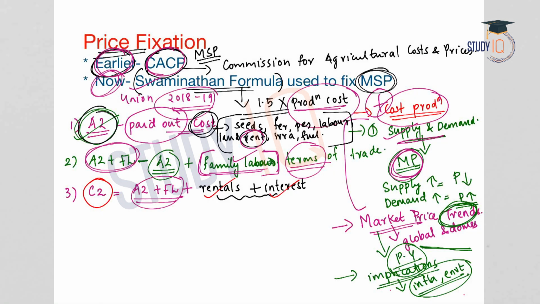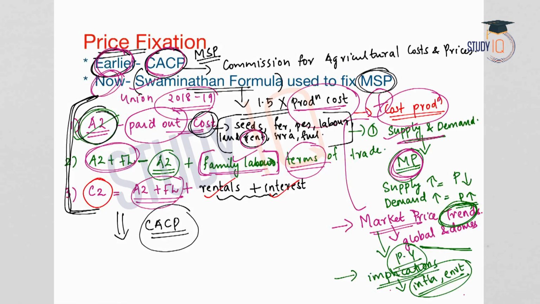Later in this lecture we will discuss which method is used by the government in fixing the Rabi MSP. But now let us come back to CACP, the Commission for Agricultural Costs and Prices. We have seen that earlier it was the complete responsibility of the CACP to determine the MSP on the basis of the following factors. Now the government is applying the Swaminathan formula. And what is the purpose of CACP now? Now the CACP's job is to estimate the production cost of the crops based on the Swaminathan formula. So production cost is estimated by the CACP only.